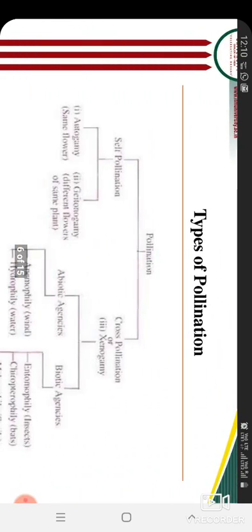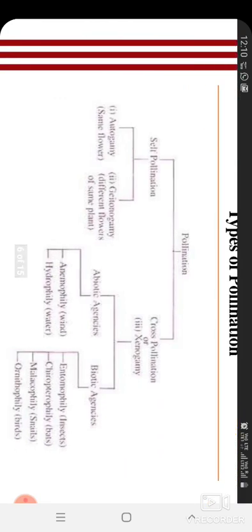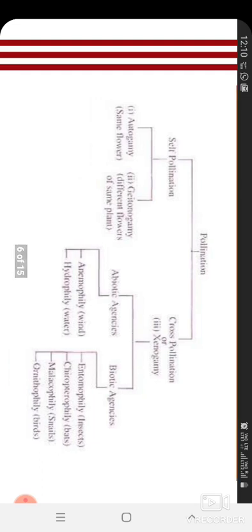Now, types of pollination. Self and cross I told you. In self-pollination, one type is autogamy, which I have told you earlier, and another is geitonogamy. Geitonogamy means pollination between different flowers of the same plant.